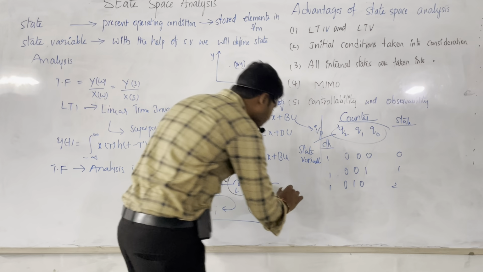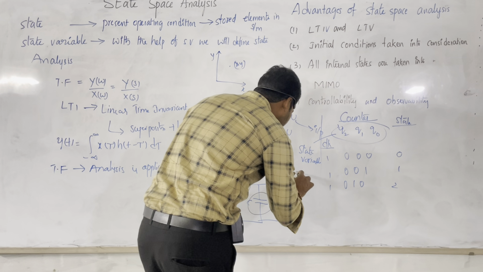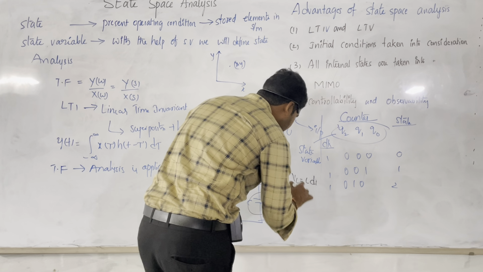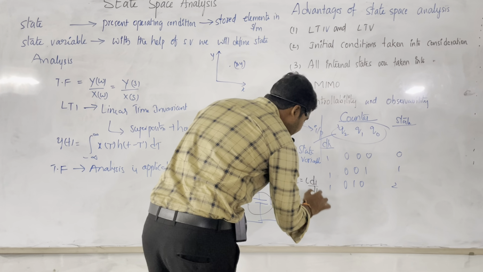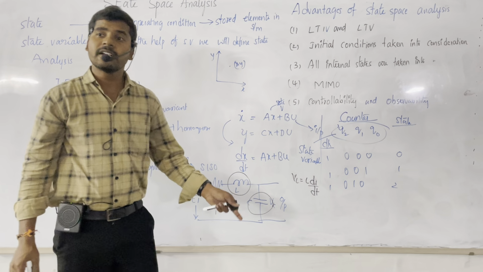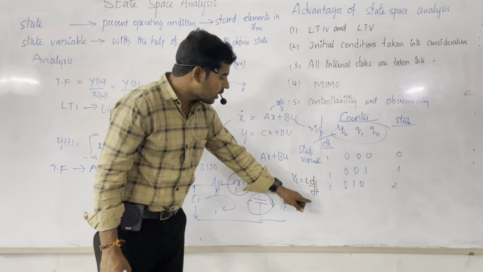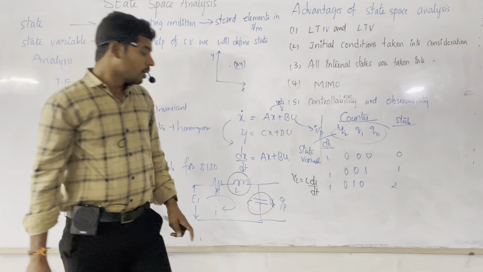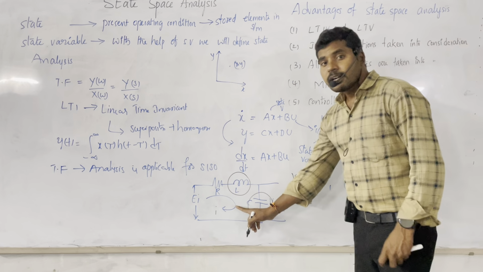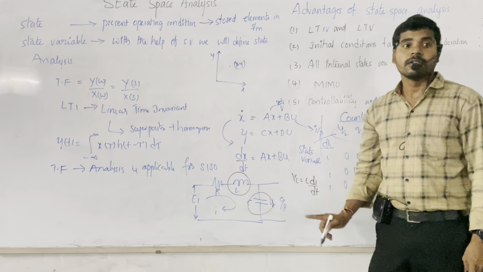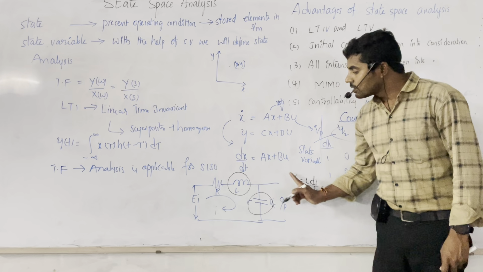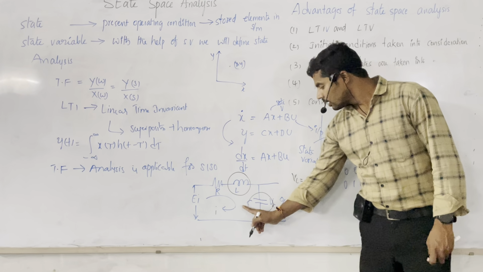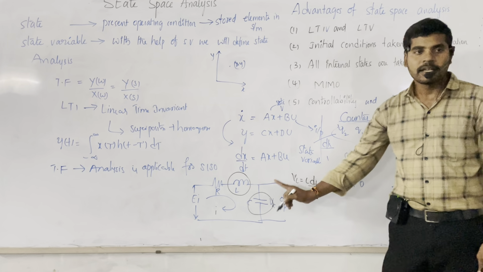Generally, the inductor formula is VL equal to L into di by dt, in terms of KVL. So di by dt is the rate of change of current, right? The rate of change of current decides the VL value, that means the voltage stored in the inductor. That's why the current i is generally called a state variable. Why? Because the storage can be decided by the current passing through the inductor. So current is a state variable in the electrical network.